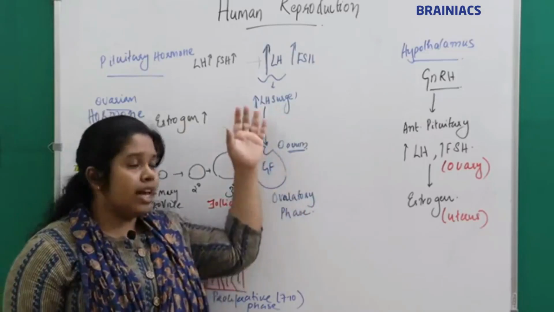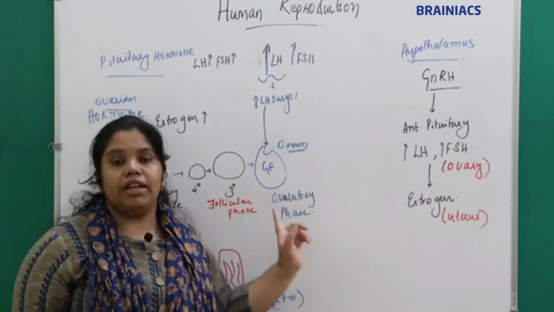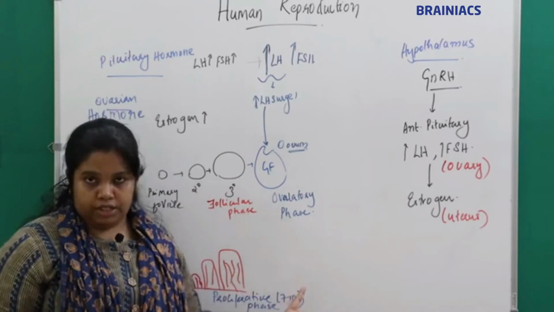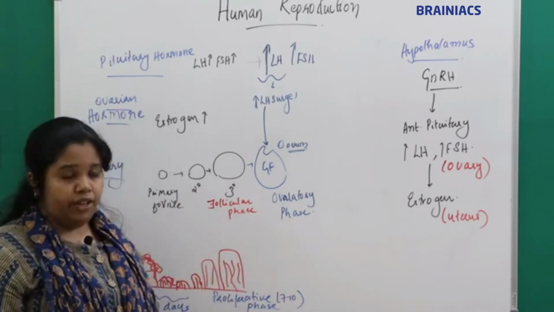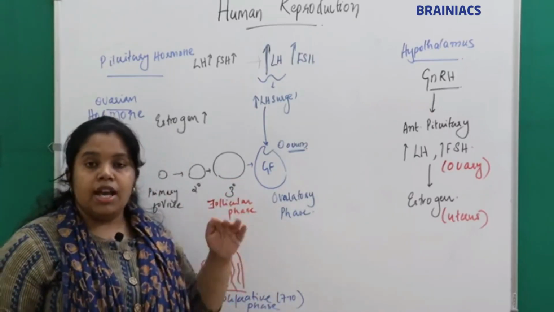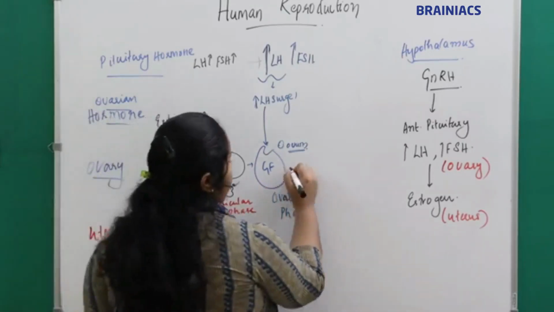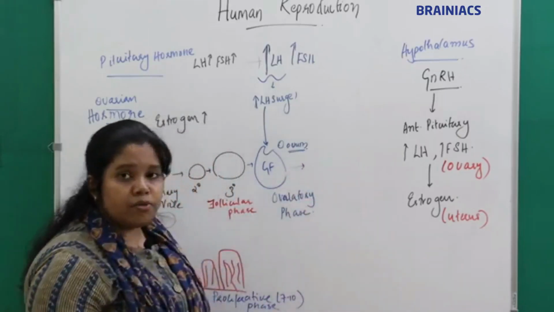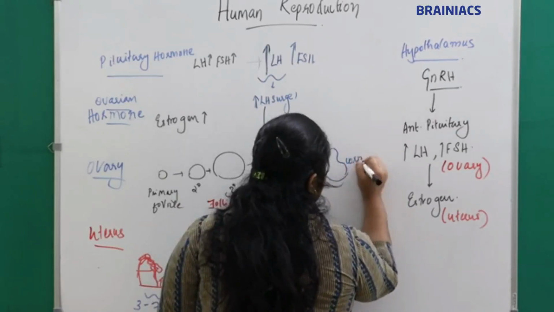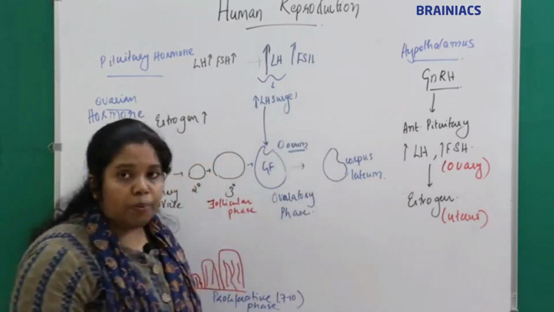This LH will act on the granulosa cell and cause the rupture of the granulosa cell, releasing the ovum, and that is called the ovulatory phase. Understand? So when the granulosa cells rupture, what happens? The estrogen production decreases, and the Graafian follicle will get transformed into another structure. I told you what that is. It is the corpus luteum.